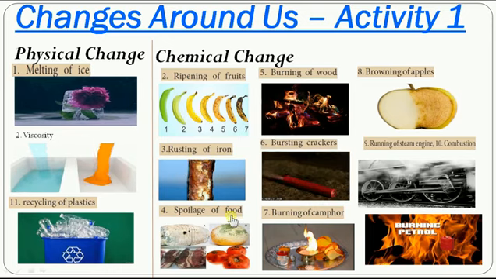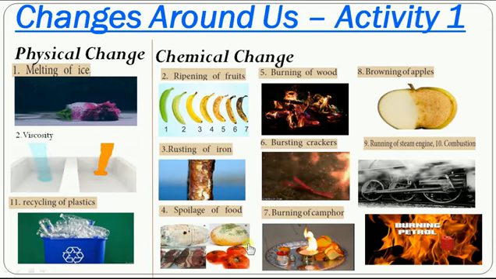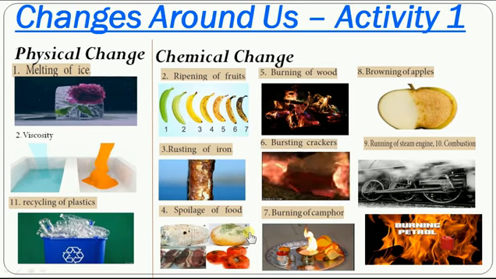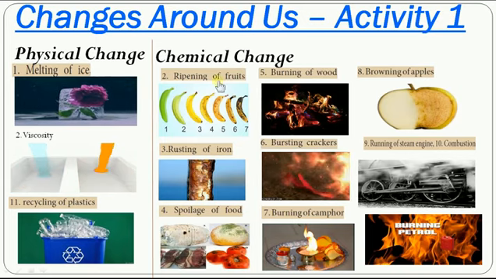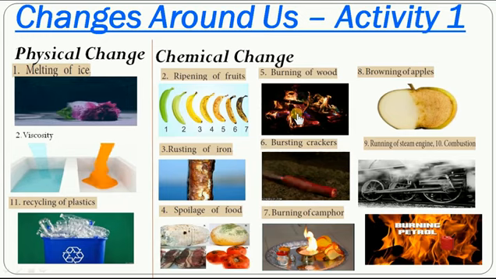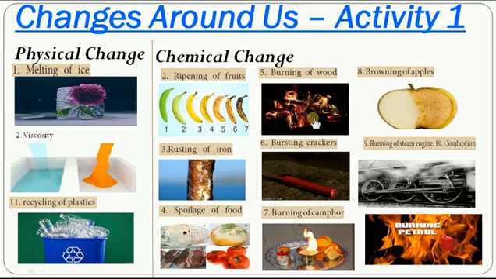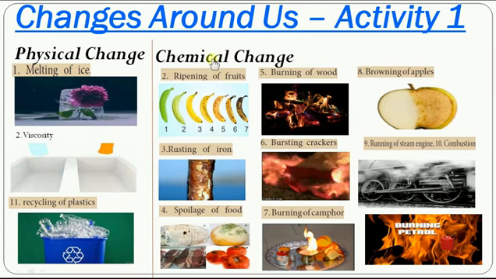Come to spoilage of foods. Yes, bread gets spoiled. Here, most other foods get spoiled. You can easily see we cannot reverse it into fresh food. So spoilage of food is a chemical change. Come to burning of wood. Burning of wood is absolutely a chemical change, because once the wood is burned, we cannot get the wood back. So the process is permanent, right? We get new substances out of it. So it is a chemical change.